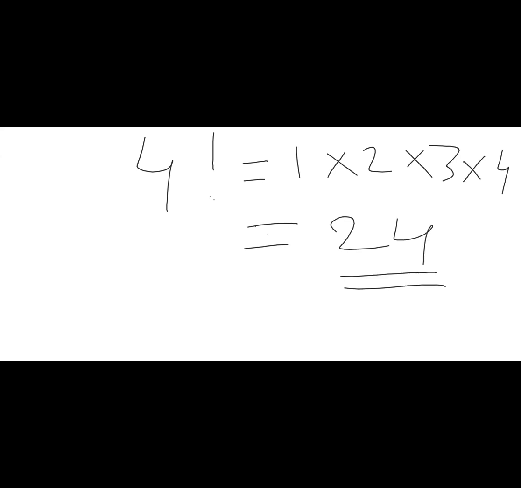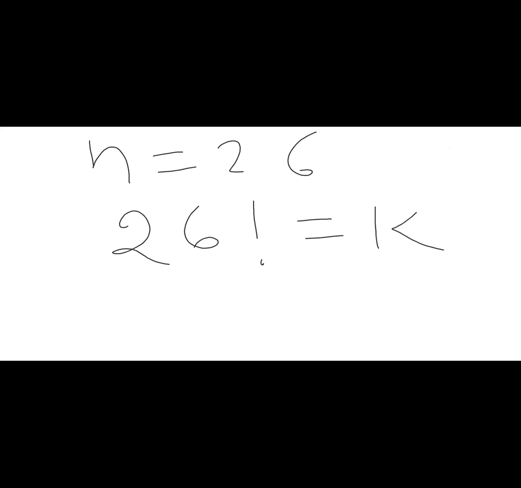Now, how many letters do we have? I have given only 4 alphabets, but in general there are 26 letters. So if n is equal to 26, how many combinations will you get? 26 factorial. These many keys are available.